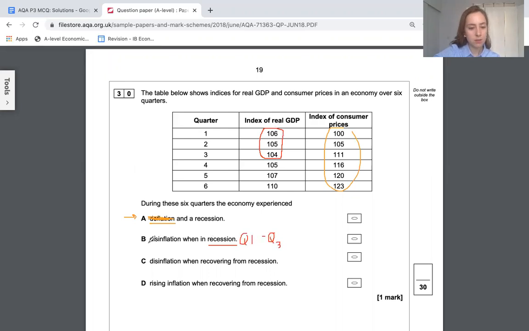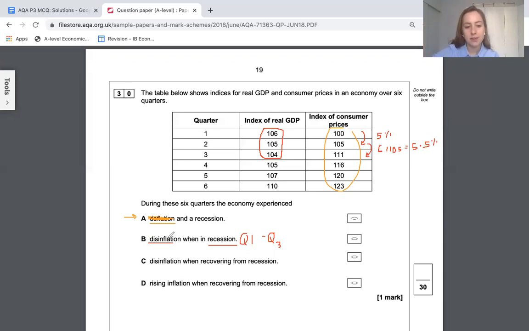So maybe I'm going to test if there's been disinflation in that time period. So if you look here, prices increased by 5%. And then in the next row, I don't know what 6 divided by 105 is. I think it's a little bit higher though. I think it's about 5.5%. So the rate of inflation was 5 and now it's 5.5.